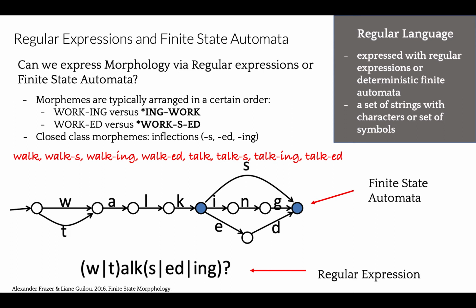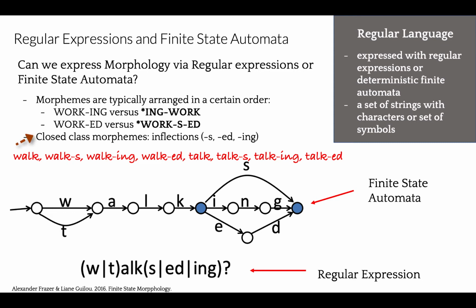Now, regular expressions and finite state automata are very similar. And since finite state automata can be represented as graphs, let's look at morphology rules as an illustration of how we can build a morphology analyzer using language rules. Morphemes in many languages are typically arranged in a certain order. Working is the correct statement, but using ing before work would be incorrect, so the order must be maintained.